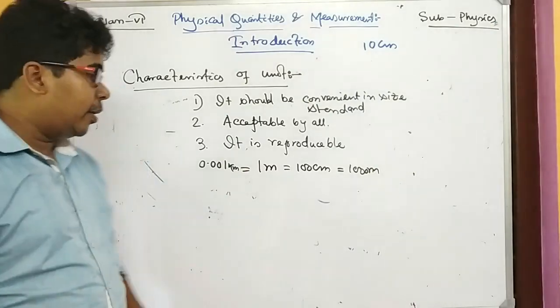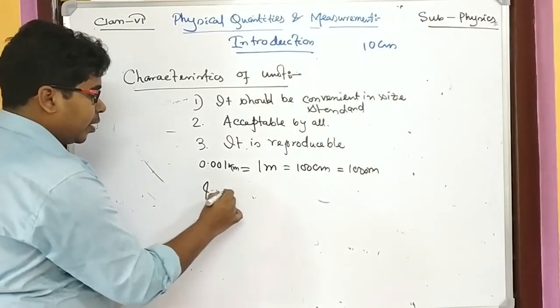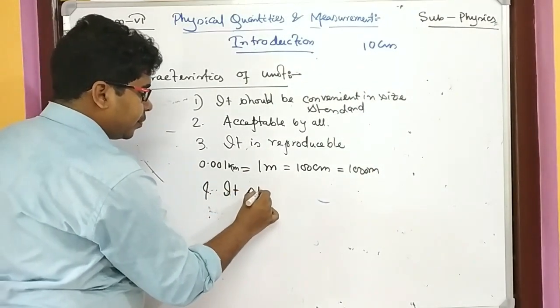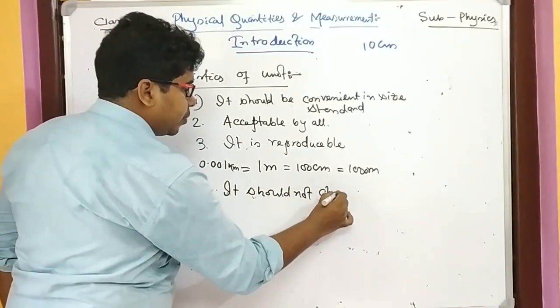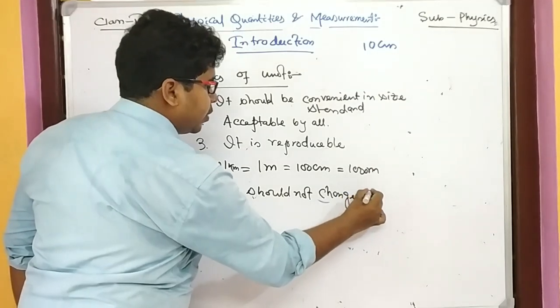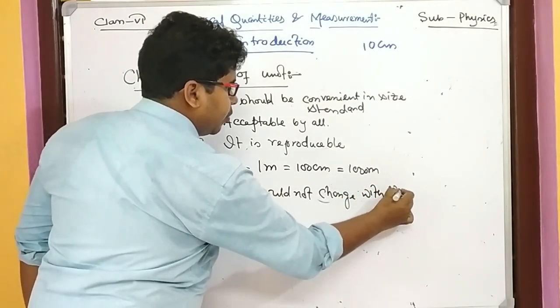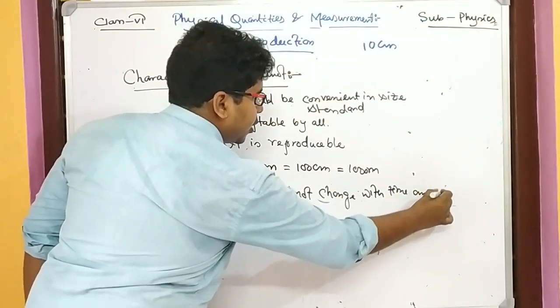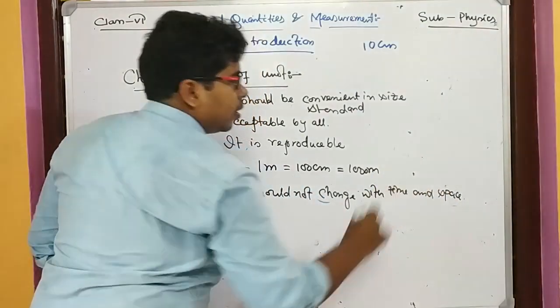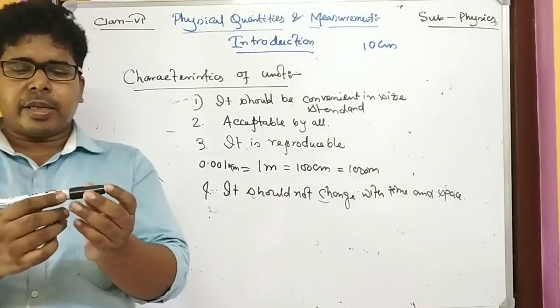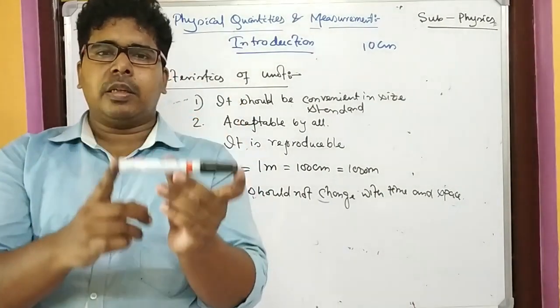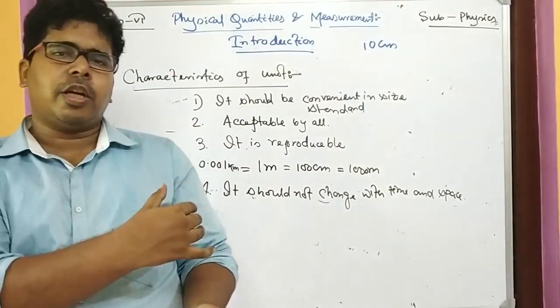And number 4, it shouldn't change with time and space. Why is it written that it shouldn't change? Assume I have taken this much ice. We have just read now, change in state of matter.